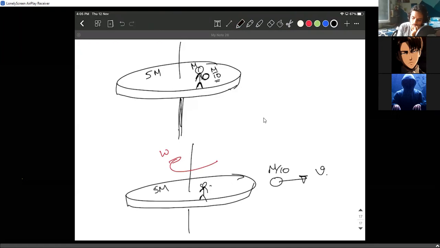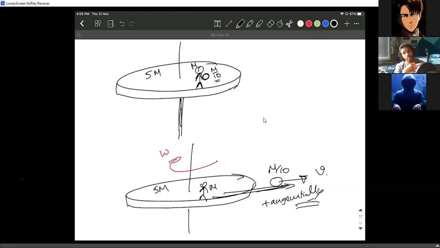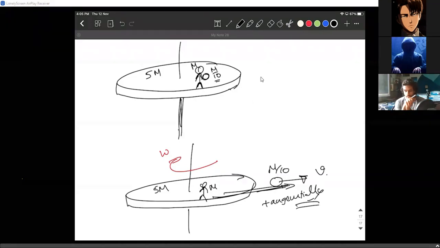Disk 5m and man m. Now what is the recoil velocity? The ball which he threw, he threw it tangentially only. We need to mention that the ball was thrown tangentially, so he simply recoiled. What is the recoil angular velocity, you can say? Is the ball a point mass? Yeah, the ball is a point mass. That's a good doubt.